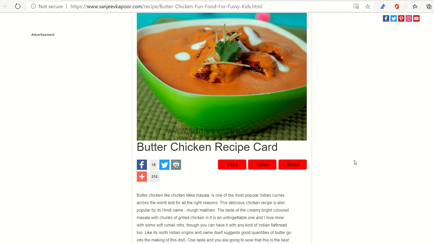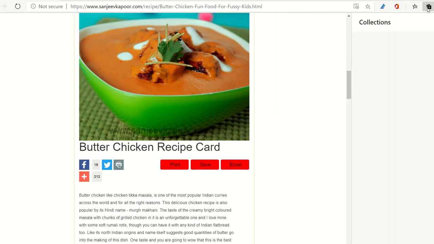I don't want to save the entire page altogether. So that is what I'm going to take you through today. Let's proceed ahead, and the option in the Microsoft Edge browser that you will be using is this specific option where I'm hovering my mouse, and this is called Collections.